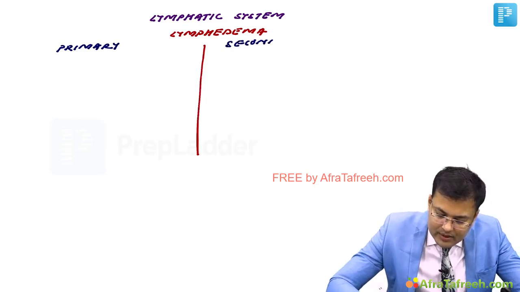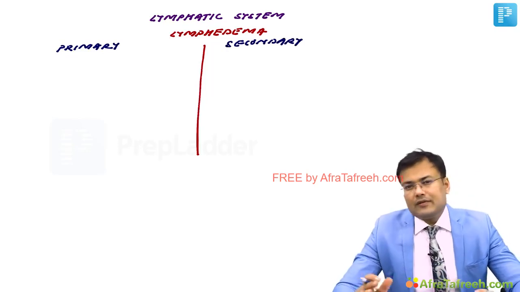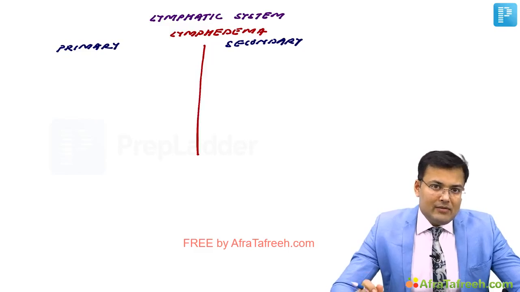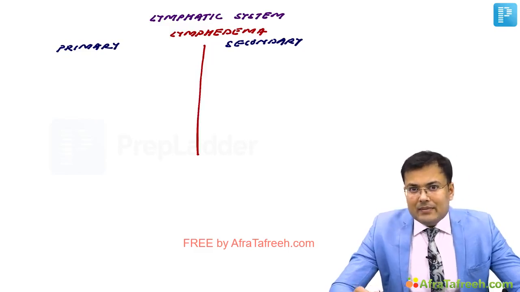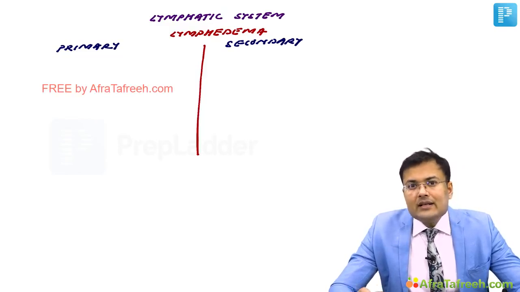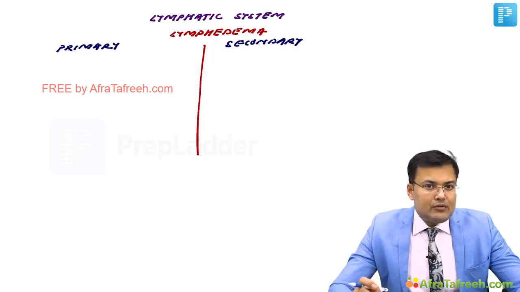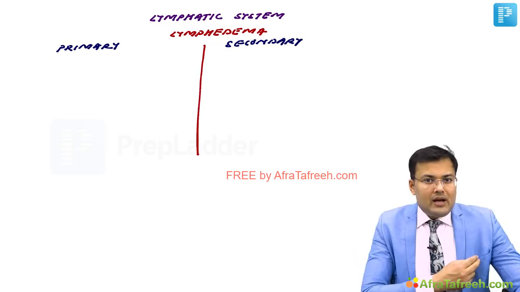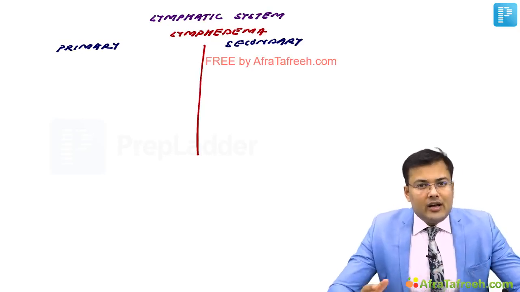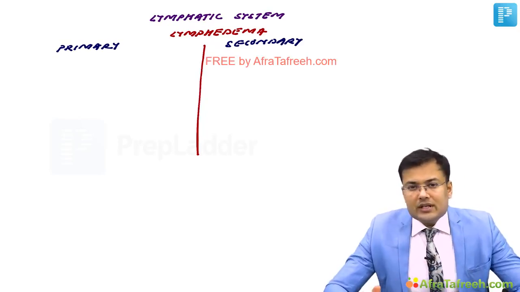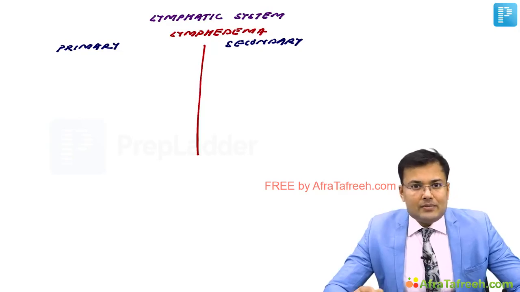Now see what's the problem. Primary lymphedema is because of congenital malformations, and secondary lymphedema is secondary to lymphatic obstruction or lymphatic disruption. Lymphatic obstruction means suppose there is obstruction in lymphatics because of filariasis. And suppose I am going to perform axillary lymph node dissection or inguinal lymph node dissection. During lymph node dissection, we are going to disrupt the lymphatics. So this is lymphatic disruption.